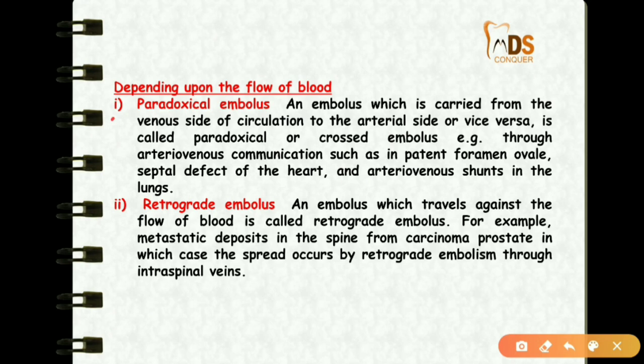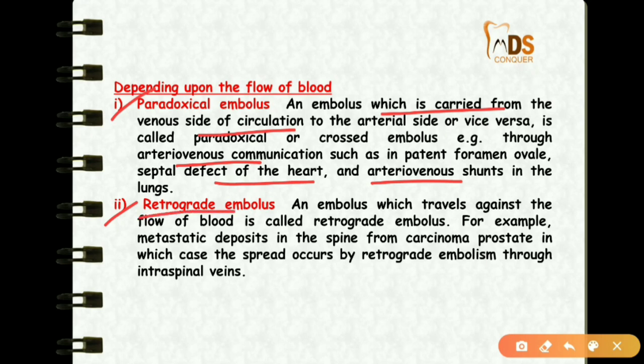Then this is an important classification, that is paradoxical embolus and retrograde embolus. This depends upon the flow of blood. Paradoxical embolus means this embolus is carried from the venous side of the circulation to the arterial side, or vice versa. That means it can be carried from the venous side to the arterial side, or from the arterial side to the venous side. It is called a paradoxical or crossed embolus. Examples include arteriovenous communication, septal defect of the heart, and arteriovenous shunts in the lungs. These are the examples of the paradoxical embolus, which can cross over.